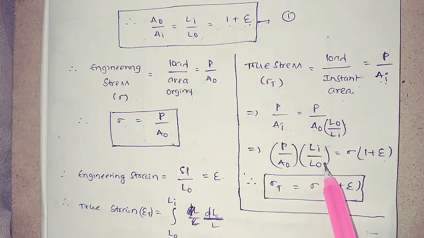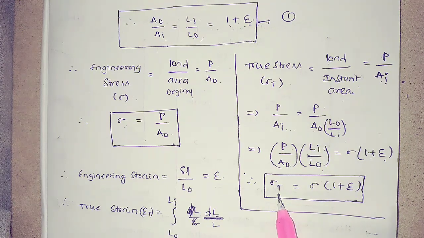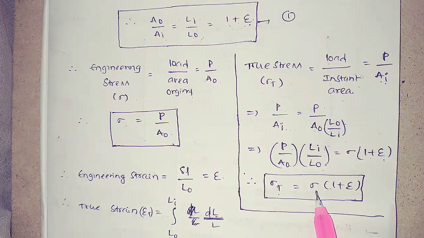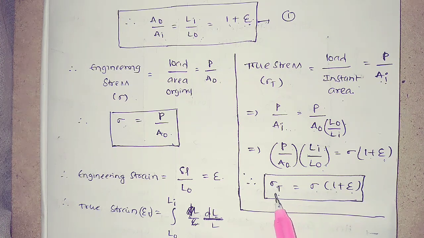Just substituting Li by L naught in the place of 1 plus e, finally true stress is equal to engineering stress into 1 plus engineering strain. That means true stress is equal to engineering stress times 1 plus e.